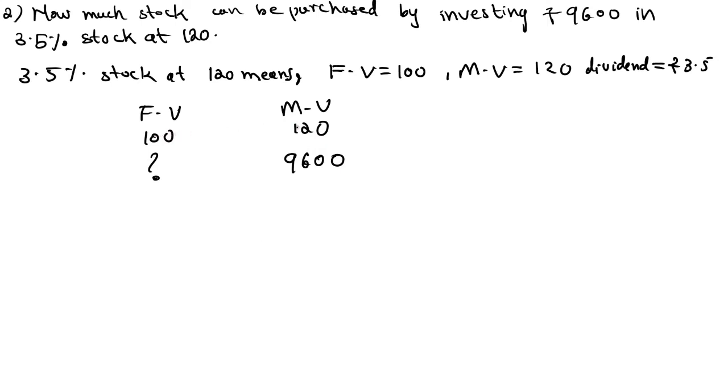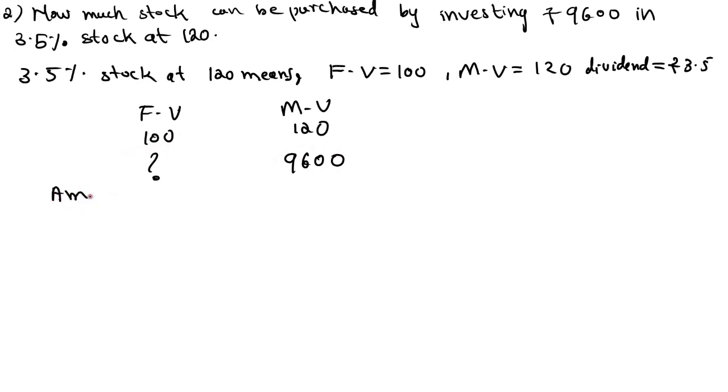Just remember, while purchasing you need to put money in the market. So I am writing 9,600 in the market value column. See, for 100 rupees share, present market value is 120 rupees, and you have 9,600 rupees. You want to purchase share face value 100. So how much share will you get whose face value is equal to 100? So cross multiply, what will you get?